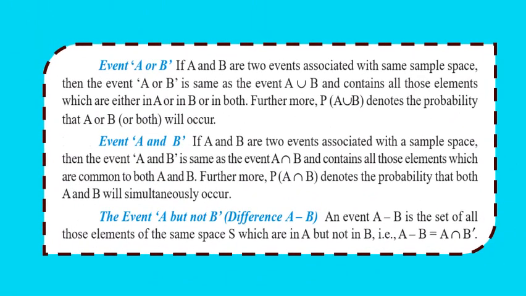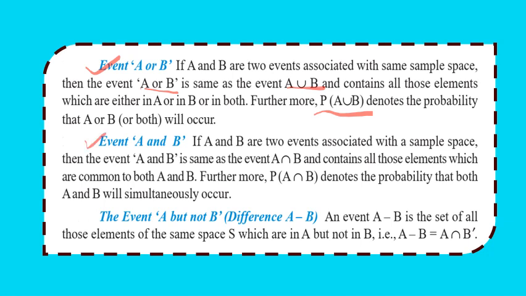Now coming to a few more terms, that is, the event A or B. We know the meaning of OR; we learned this in chapter 1, sets. OR means union. If we have two events A and B associated with a sample space, then A or B simply means A union B, and its probability will be indicated as the probability of A union B.